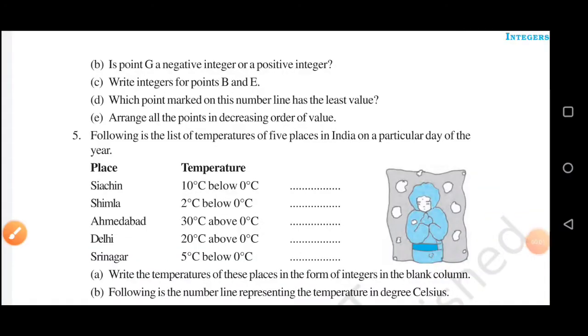Good morning everyone. Today we will do question number 5 of exercise 6.1. In question number 5 it is given: following is the list of temperatures of 5 places in India on a particular day of the year. Some places are given in the column of place: Siachen, Shimla, Ahmedabad, Delhi, Srinagar, and in the column of temperature some temperatures are given. Question A: write the temperature of these places in the form of integers in the blank column.